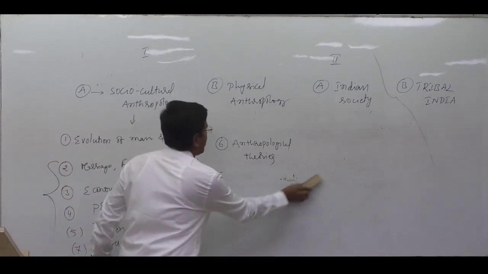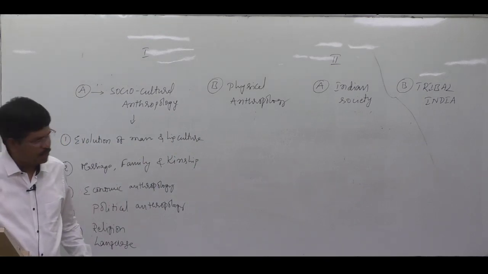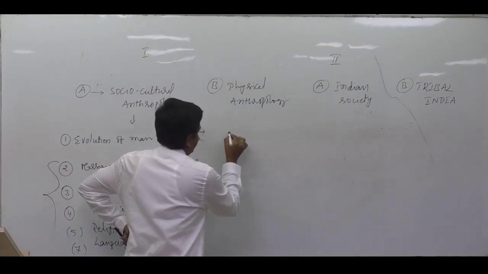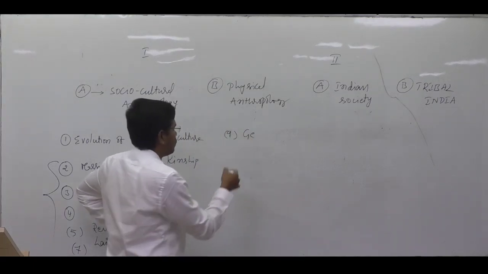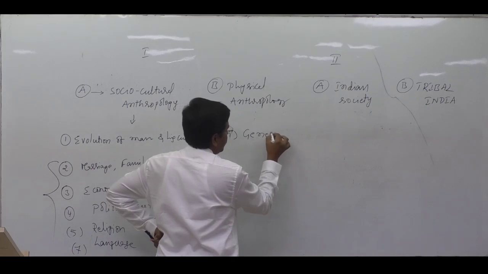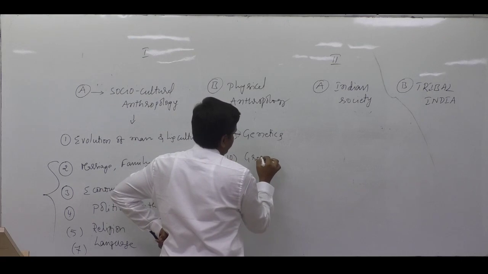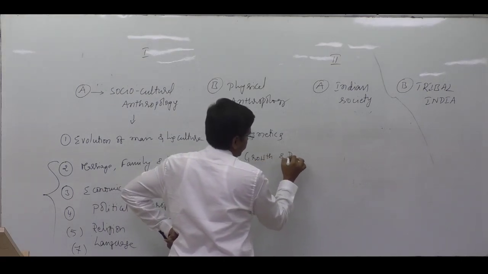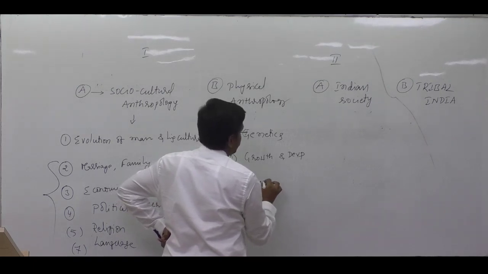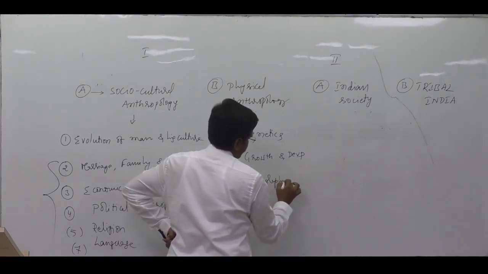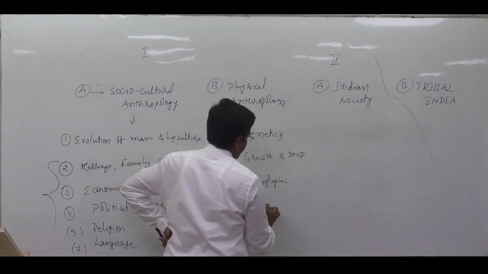Now, in physical anthropology, we have only 4 chapters. One is genetics. In our syllabus, numbering is given like this. 9th chapter, genetics. 10th chapter, growth and development. 11th chapter, demographic physical anthropology. 12th chapter, applied physical anthropology.